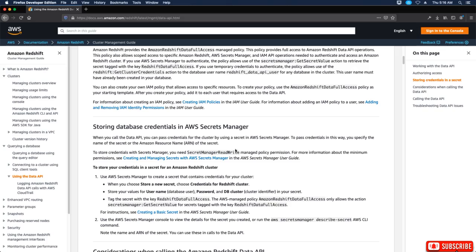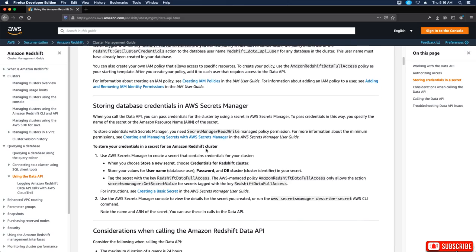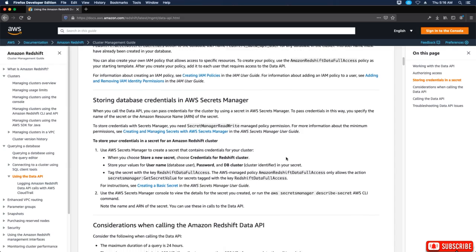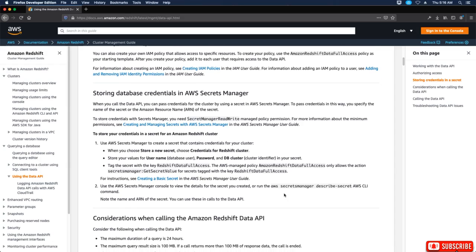Storing database credentials in AWS Secrets Manager. When you install the Data API, you can pass credentials for the cluster by using a secret in AWS Secrets Manager. To pass credentials in this way, you specify the name of the secret or Amazon Resource Name, ARN, of the secret. To store your credentials in a secret for an Amazon Redshift cluster, use the AWS Secrets Manager to create a secret that contains credentials for your cluster.